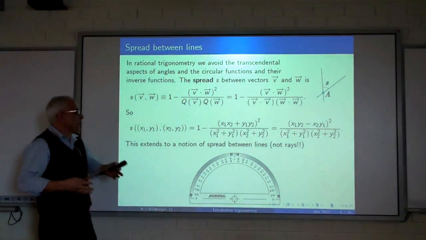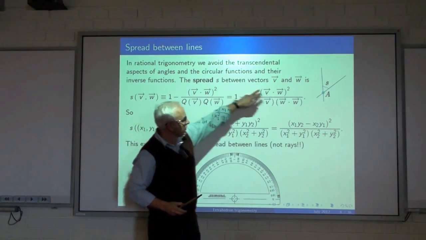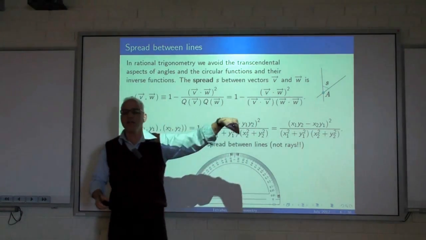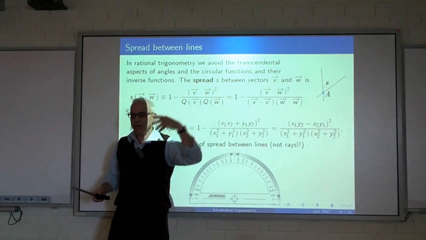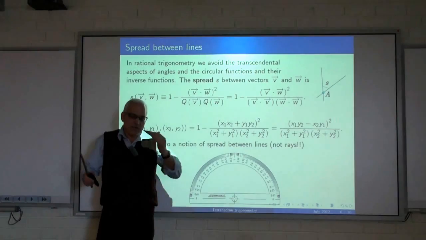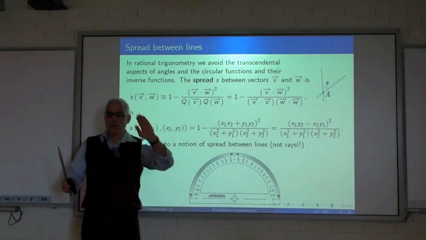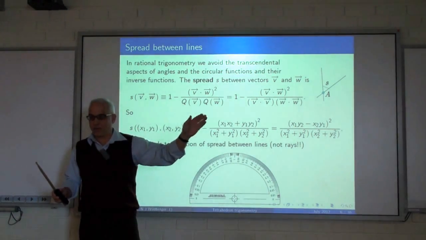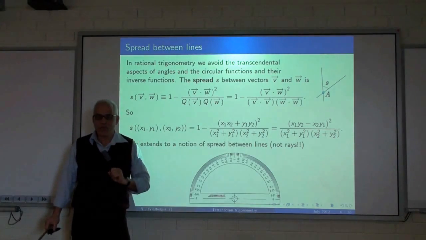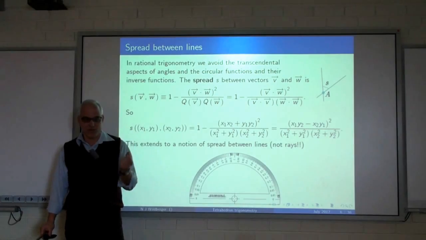And this will be a familiar kind of thing. You will all know that if you remove the 1 minus and just look at this quantity here, and you take the square root of that, and then you take an arc cosine, involving some rather complicated transcendental function, then you get the usual notion of an angle. So here we're doing something much simpler, much more elementary. We're dispensing with the square root. We're dispensing with the arc cosine. We don't even need to know what that means. We don't need a calculator. We're going to stick with just this expression. This turns out to give us a huge amount of power. Okay, this turns out to be the right thing to do.